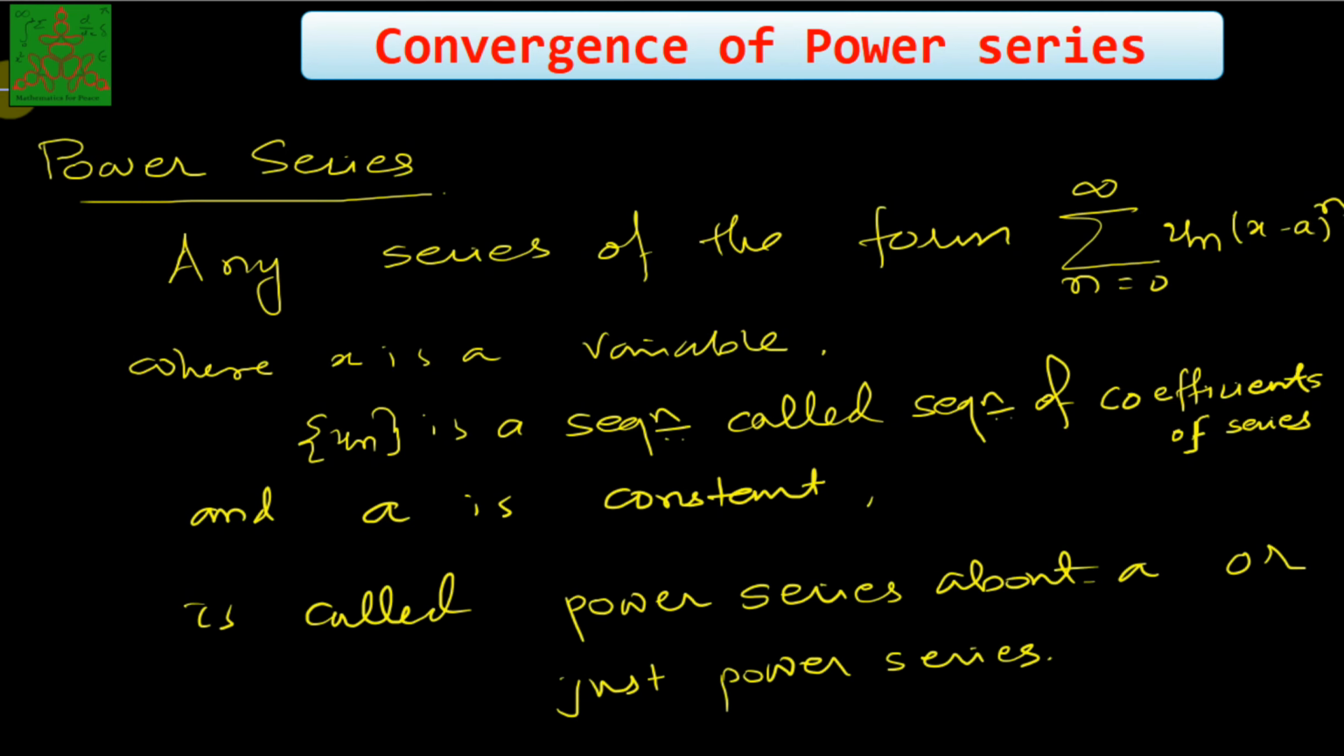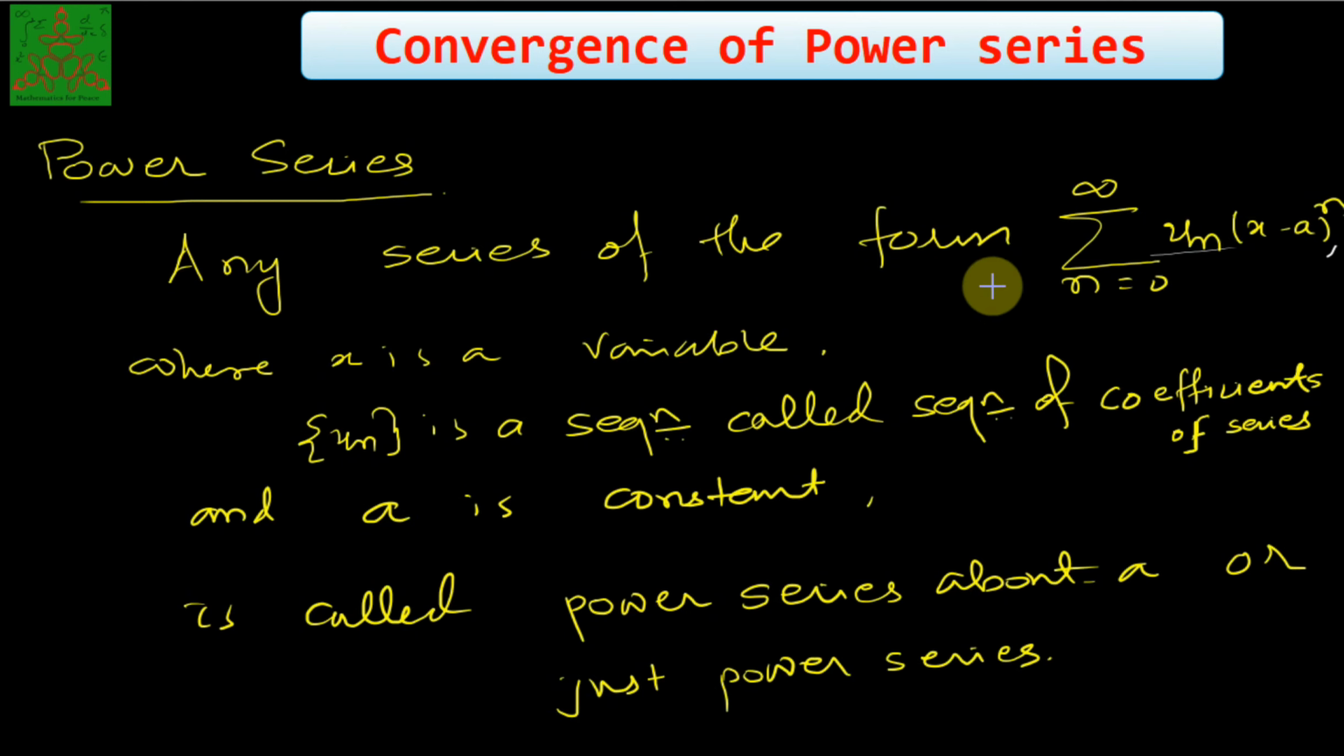So the definition of power series is like this. If you have any series of the form summation of un times (x minus a) power n, where x is a variable, un is a sequence known as the sequence of coefficients of the series, and a is any constant number. This is called the power series about a, or it's also known as just a power series.